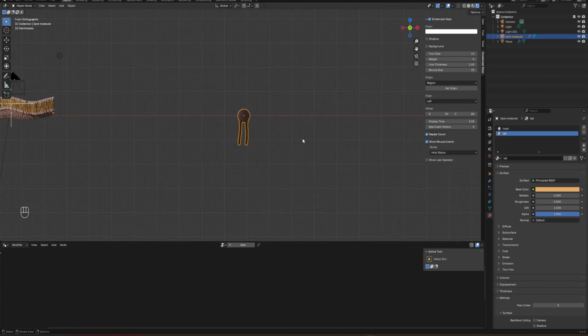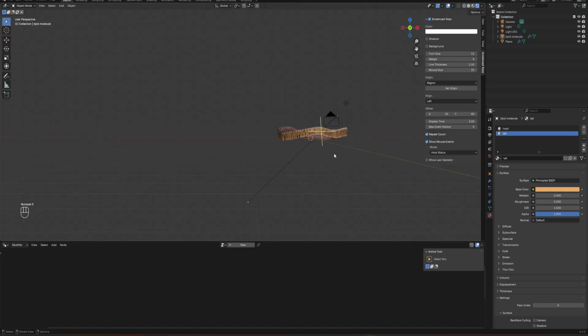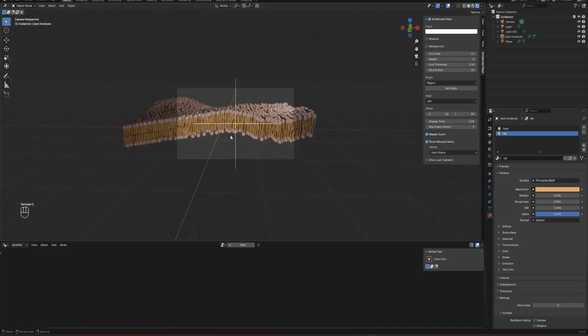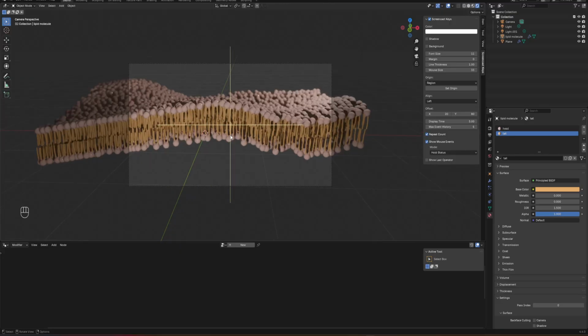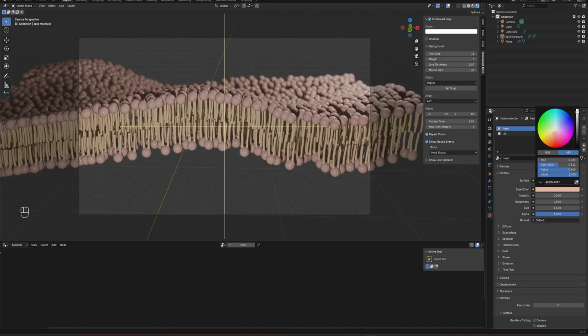But now you can go to the lipid bilayer that we just created, and you can see it appears here. You can quickly change the color palette of that single lipid, and it will be reflected in the lipid bilayer we just created, something like that. So you can choose the colors as you like.